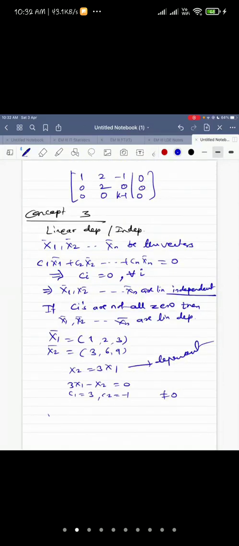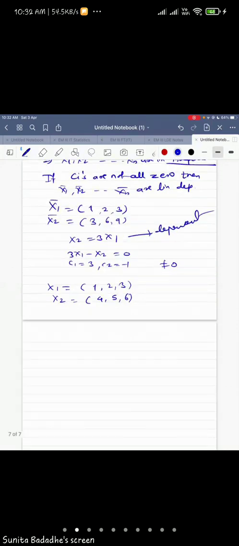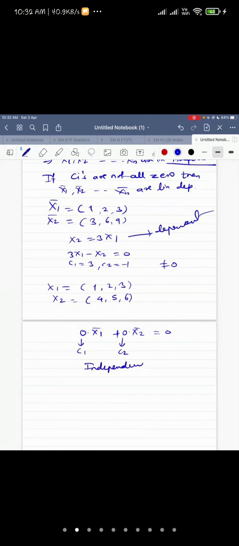But if I give you, say, x1, x2 equal to 1, 2, 3, 4, 5, 6, I'm taking a simple example. In the exam, you will have to solve these properly. Now you will observe that there is no relation. So 0 times x1 plus 0 times x2 only can give me 0. So my C1 is 0 and C2 is 0. Therefore, these are independent.